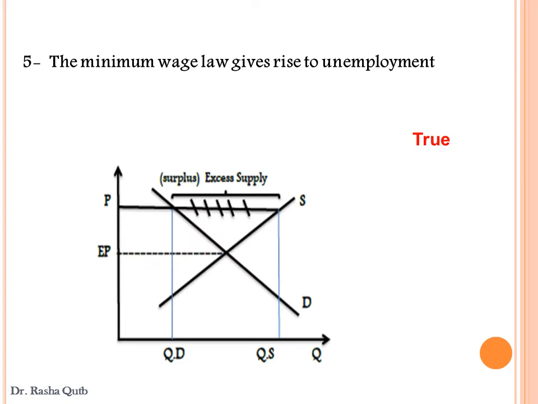In this case, we have excess supply of labor. We call this excess supply unemployment. So the minimum wage law is an application of the price floor. It is a price of labor set by the government above the equilibrium price and creates an excess supply of labor. This excess supply, we call it unemployment. That's why this sentence is true.